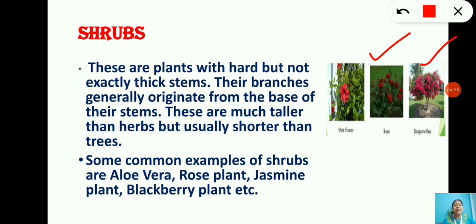Okay, their branches generally originate from the base of their stems. So please remember, the branching occurs from the base of their stems. These are much taller than herbs but usually shorter than trees. Some examples of shrubs are aloe vera, rose plant, jasmine plant, blackberry plant, etc. You must have seen the shrubs, isn't it?